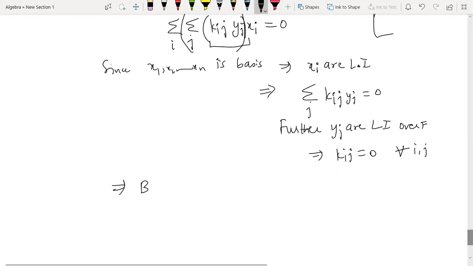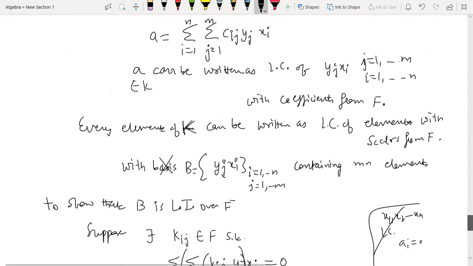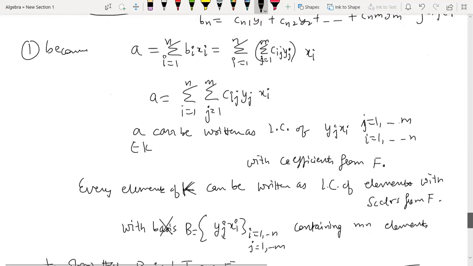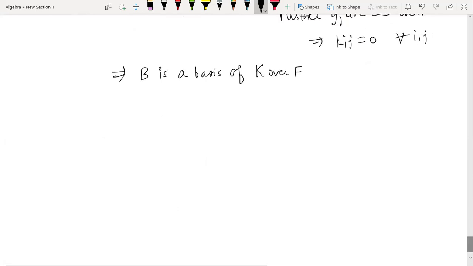So it implies the set B which we constructed is a basis of K over F, because these kij's are coming from the F. Okay, kij we just used for proving LI, but these kij's are coming from F. So basis is done.